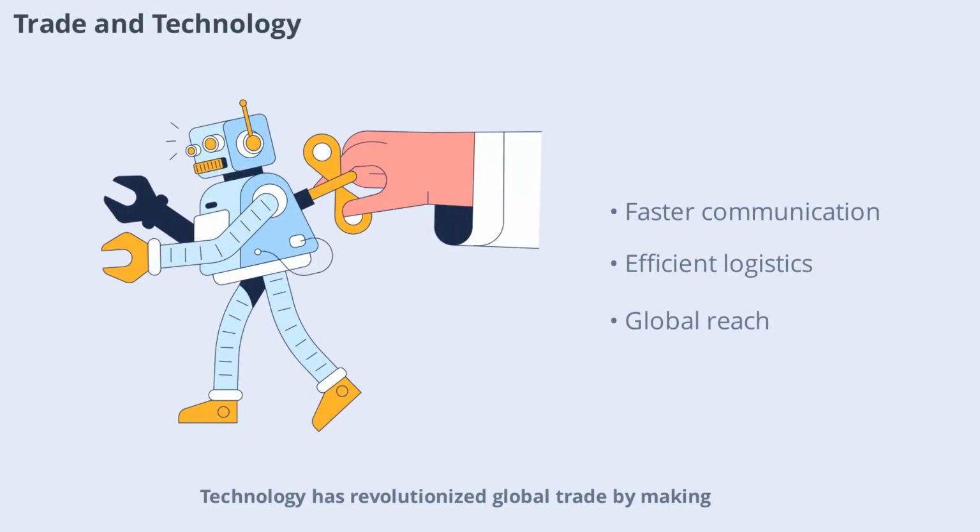Technology has revolutionized global trade by making communication and transportation faster and more efficient. Online platforms allow businesses to reach customers worldwide, while advanced logistics streamline supply chains. Technology also enables better tracking and management of goods, reducing costs and improving reliability.